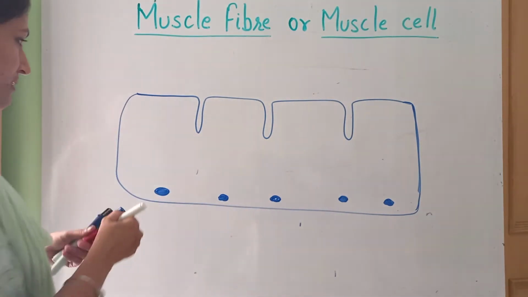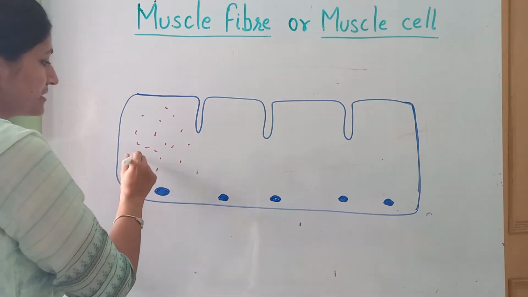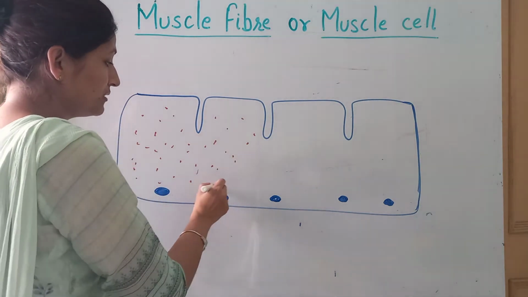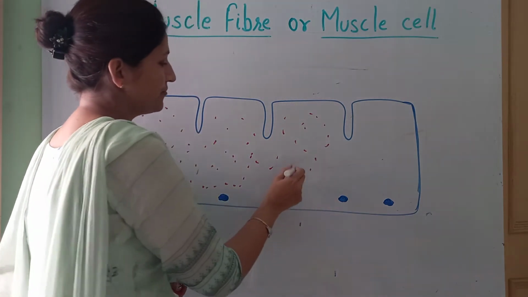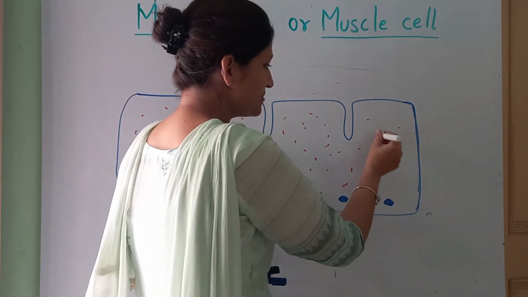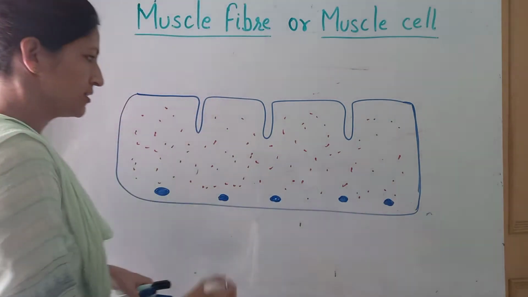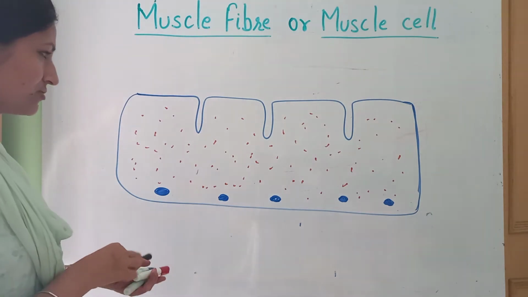What is it? What is this? The plasma, which is the gel-like substance filled in the cell, which we call cytoplasm in the general cell. So this is a sarcoplasm when we are talking about the muscle cell, because the term sarco is used for the muscle. Fine. So this is the sarcoplasm. Now this is going to contain